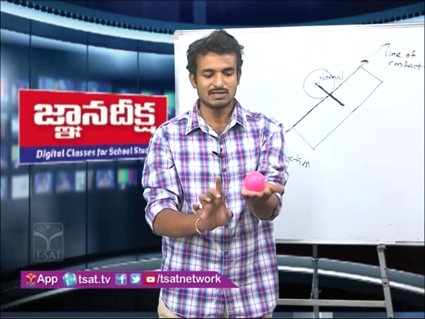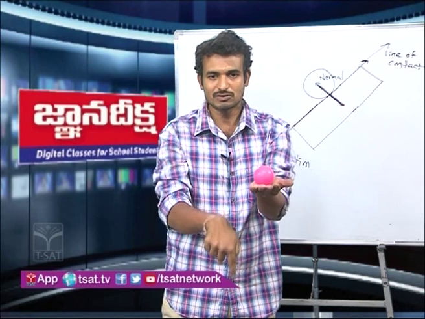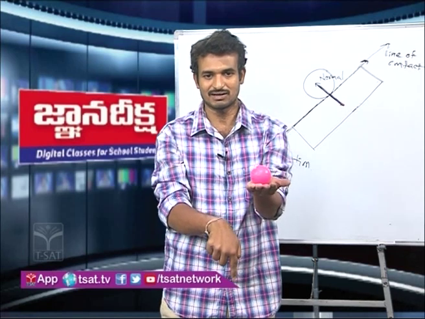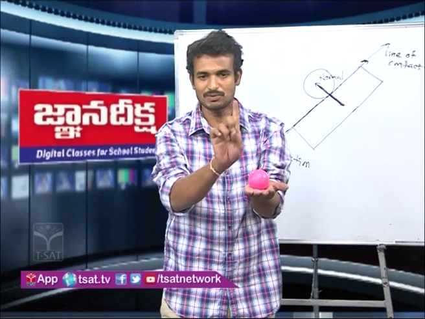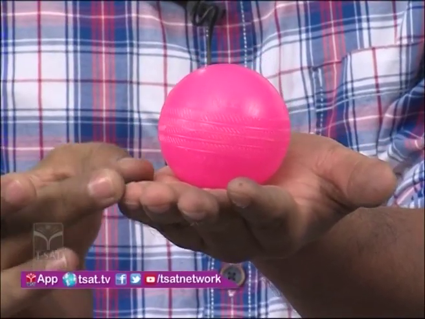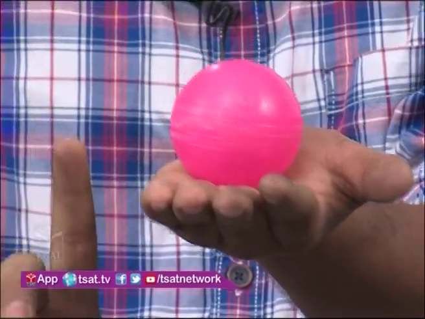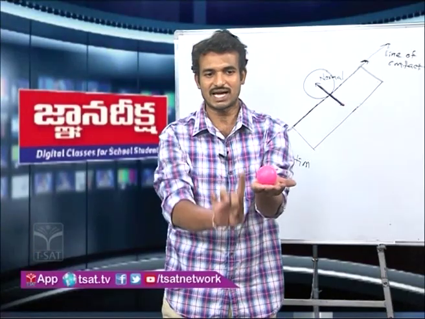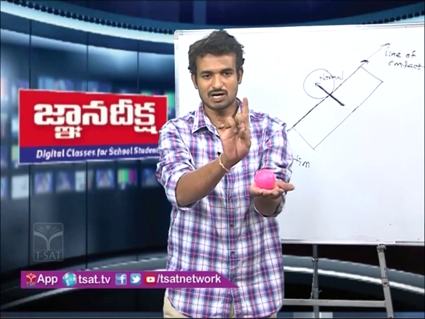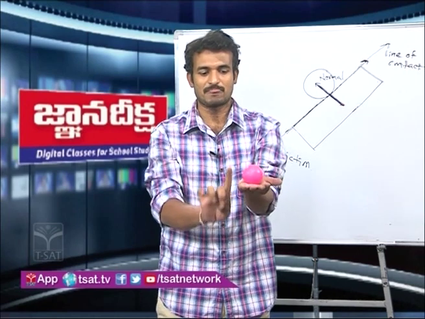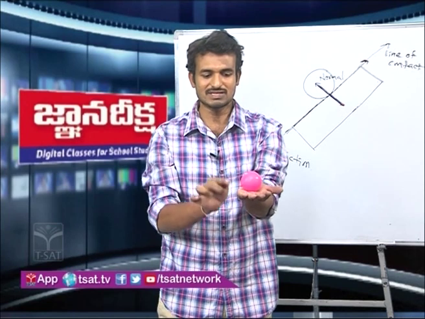So that means it is balancing the pulling force of gravity. That balanced force should be in the opposite direction. That means every surface pushes the object which is in contact with that surface. So the surface tries to push the object against the surface.